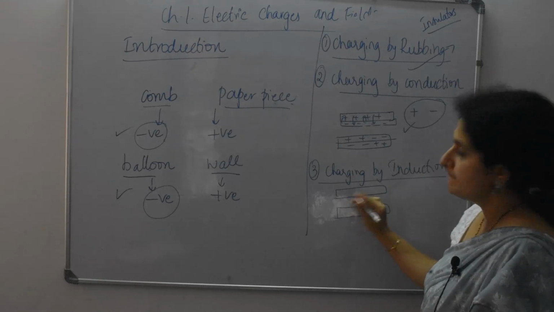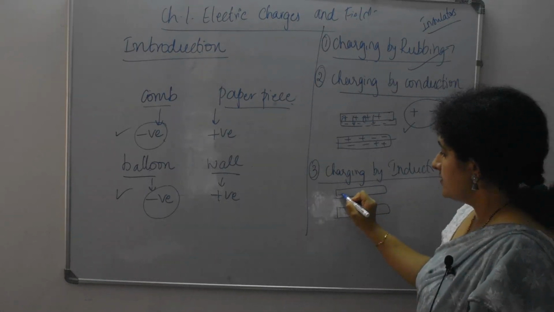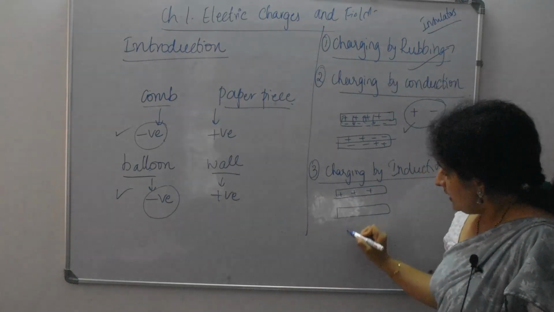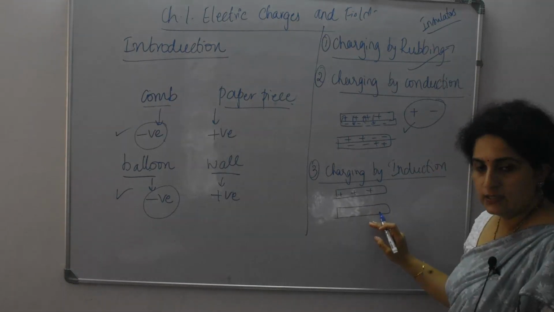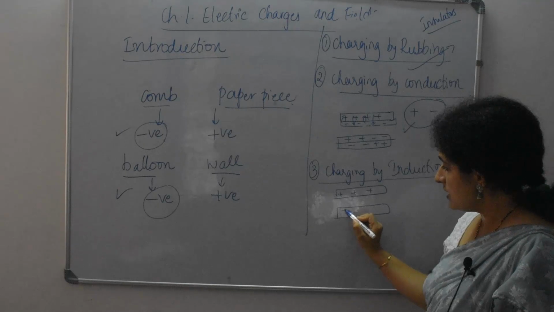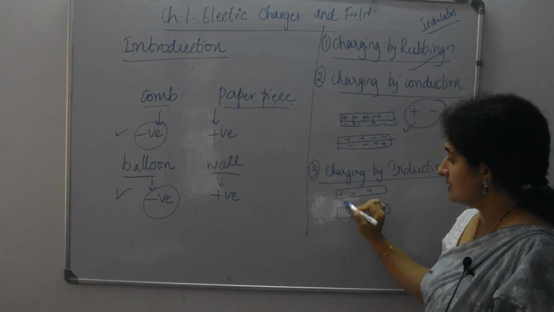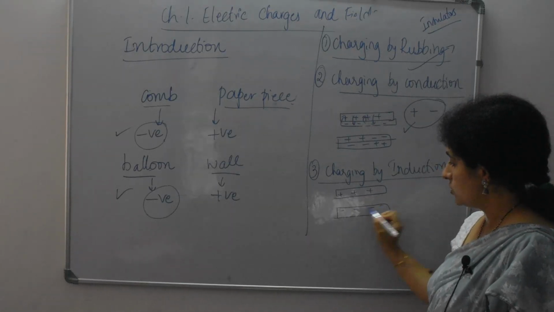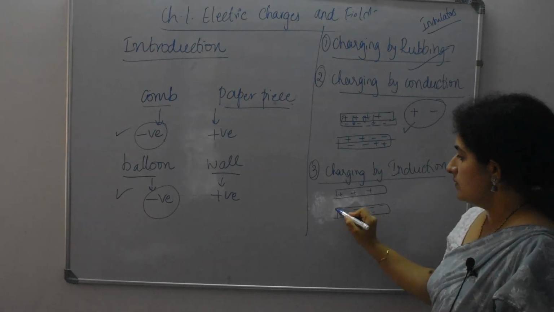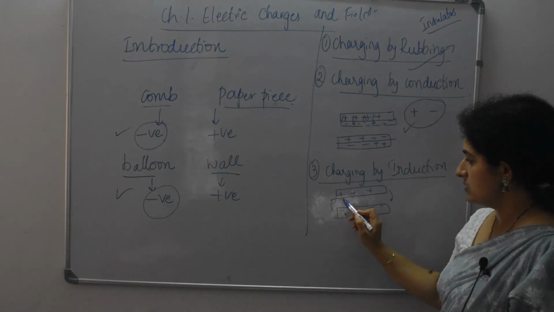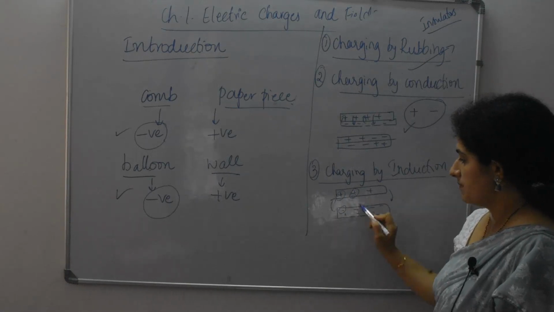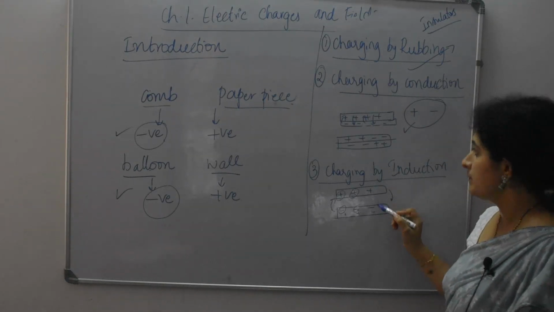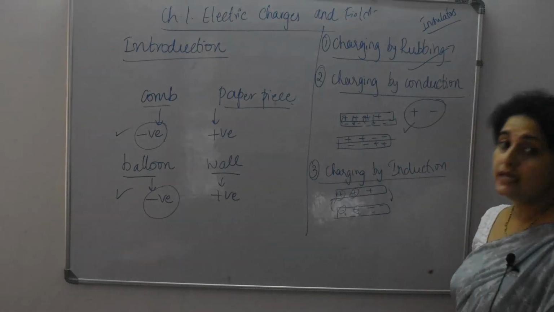Suppose you have a metal rod here. You take the positive charge. Say that positive charges are more in this one. Now you bring one more rod. What happens is negative charges come near the top of this one, because these opposite polarities will try to attract. So negative charges will come here on top and positive charges will be here. So now this is charging by induction. That means you have polarity separation, charge separation here nearby. That means this is getting charged or electrified. So this is charging by conduction, this is charging by induction.